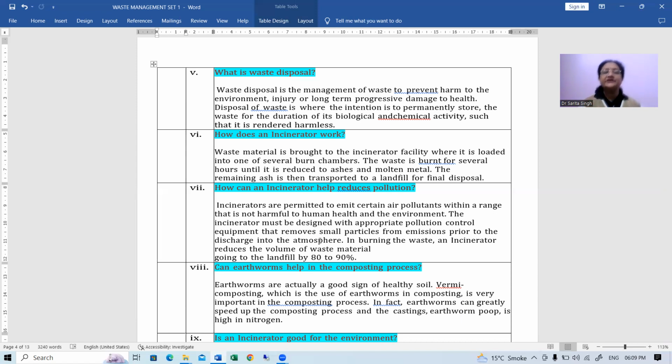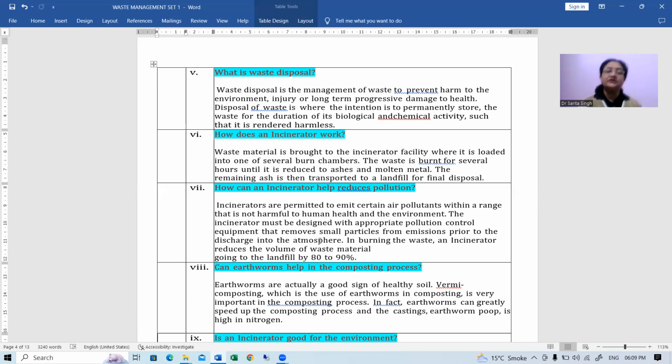Okay, the incinerator must be designed with appropriate pollution control equipment that removes small particles from emissions prior to the discharge into the atmosphere. Okay, and in burning the waste, an incinerator reduces the total volume of waste material going to the landfill by almost 80 to 90%, more than 90%, 95% of it is reduced. Okay, so this is how it's helping us a lot in actually solving the problem of pollution. Okay, so it reduces the pollution.